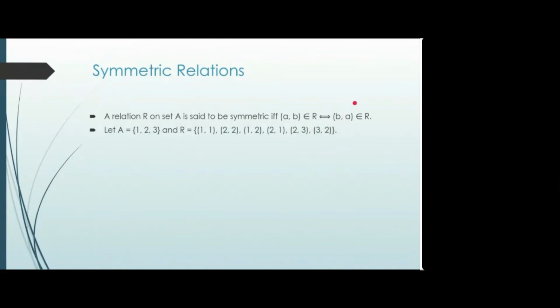So for a symmetric relation, you will be looking for the pairs where first and second elements are different and not the same, and you look for the inverse of that pair. And you have to check for all pairs. Suppose this 2 1 is not there, then we will call it not symmetric. So if for some A B, B A is not there, then it is called not symmetric. Is there any doubt?